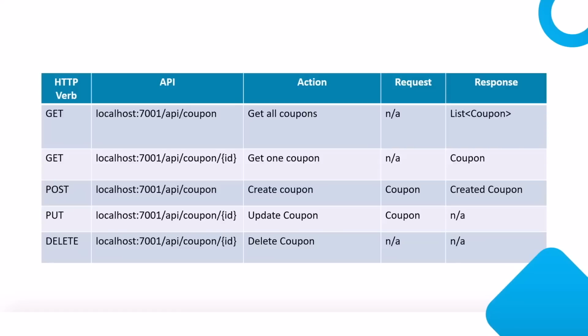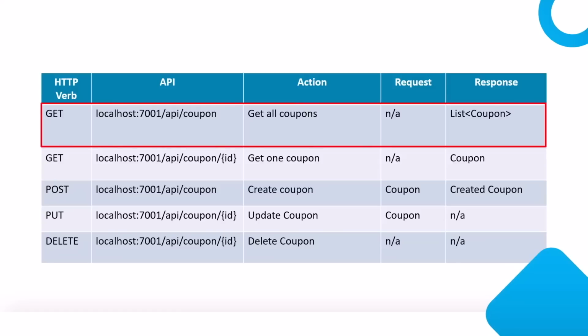Now this is more like a read request. Because of that, the HTTP verb will be GET, and then we have the API path. Localhost 7001, whatever your domain is, that's okay. But after that, let's assume we are giving that a route of API and then coupon. We do not have any other parameter here, and basically the action we want is to get all the coupons. So in the request body, we will not pass anything here, but in the response that we will get from the API, it will give us a list of all the coupons from our database. So that is a GET request.